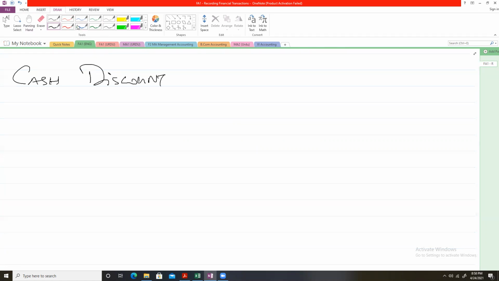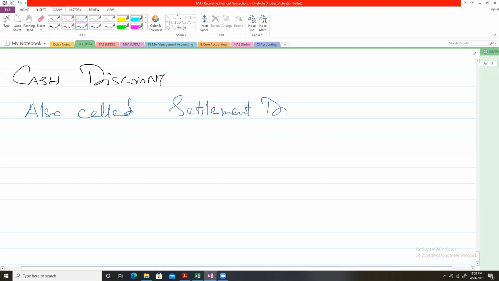Cash discount is also called settlement discount or early payment discount. Now let me make it more clear with the help of an example.